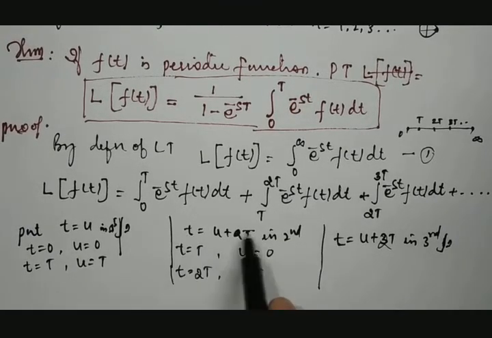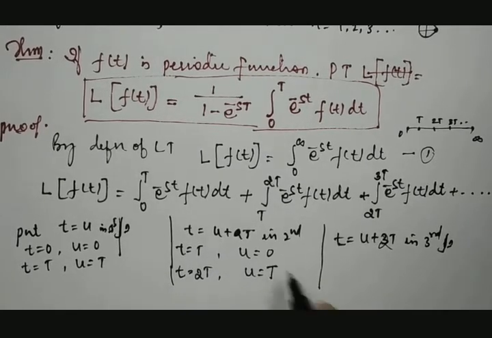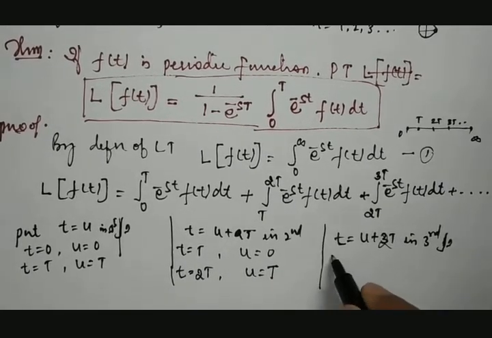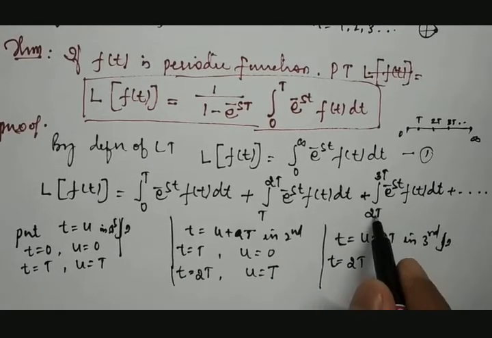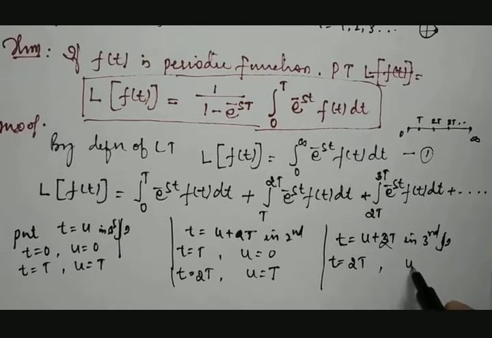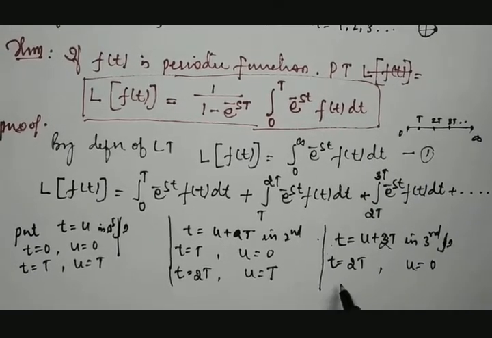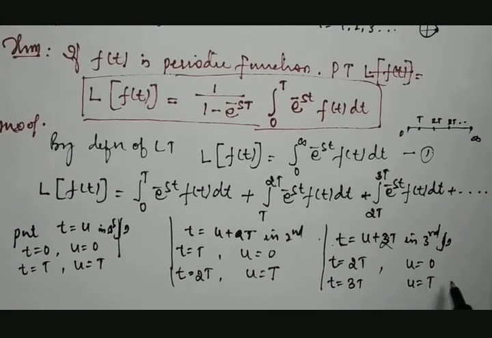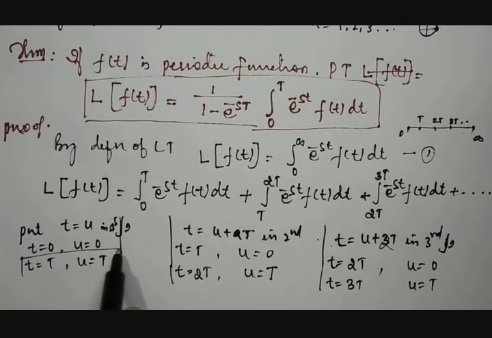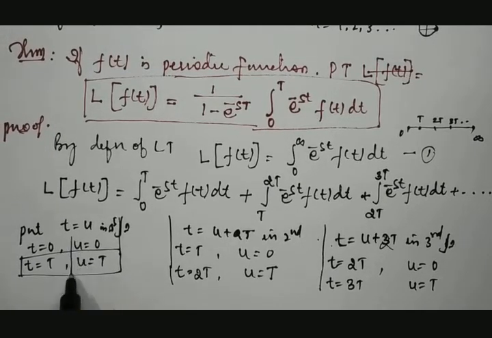If you put 2T, then T comes to the other end, then 2T minus T will be T. So it becomes T. Similarly, here if you put t is equal to 2T, this one, then what happens? u becomes, if you put 2T, it comes to the other end, that becomes 0. Then if you put t is equal to 3T, then u becomes T. So from here I'll be taking these results.